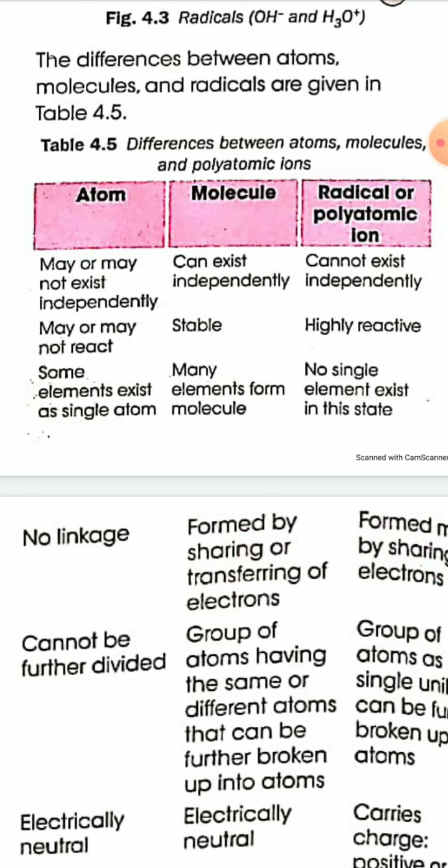Now, atoms of some elements can exist as a single atom, but many elements combine to form molecules. In case of radicals, no single element exists in this state.